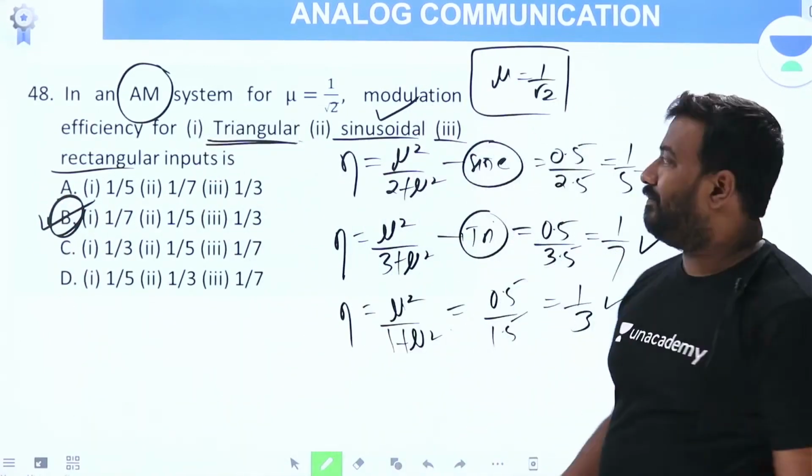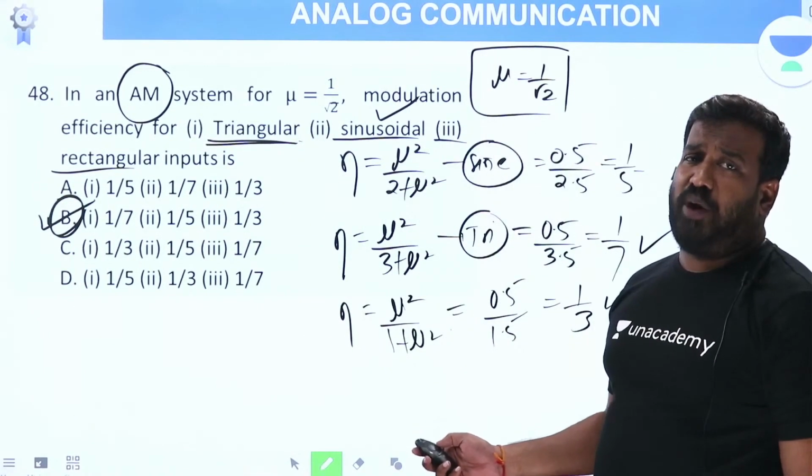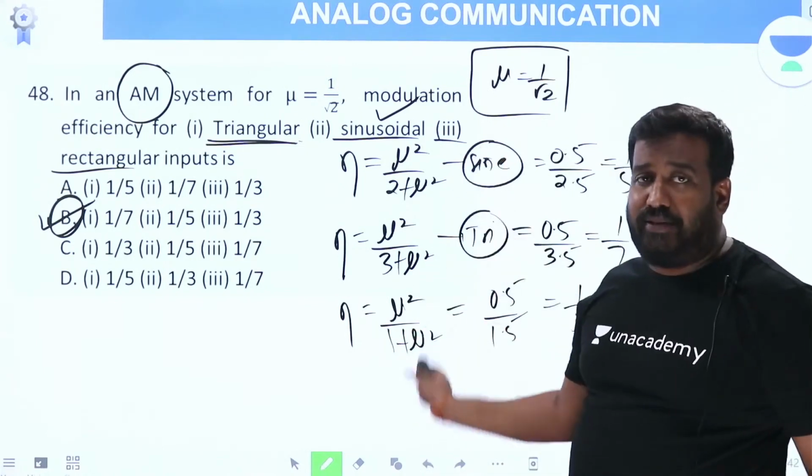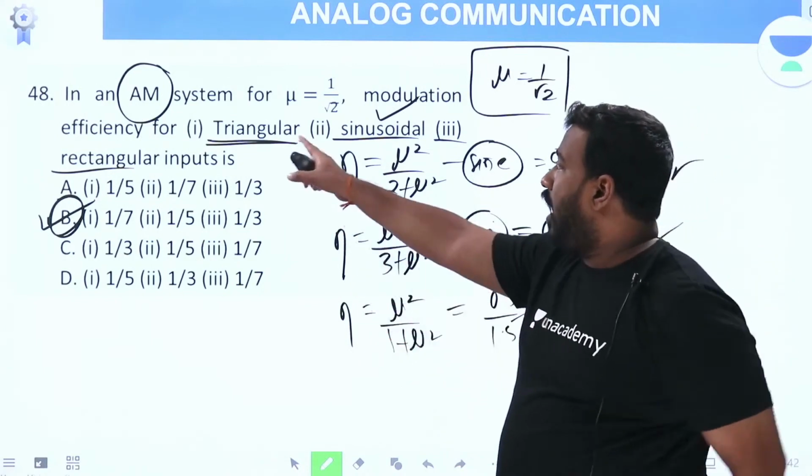Got it? What is important here? For this derivation, go for part 2. You will have these derivations, how I derived this, everything. Then you should see this order very carefully. Okay?